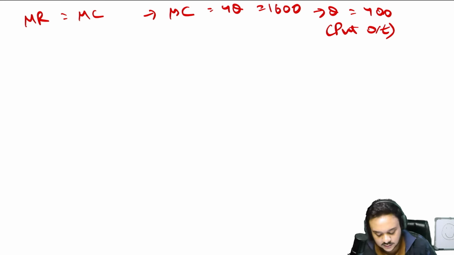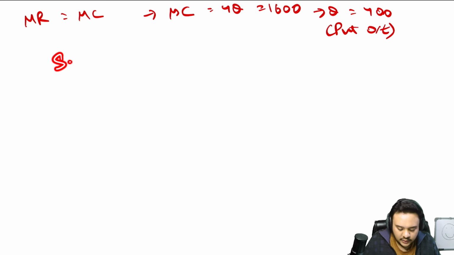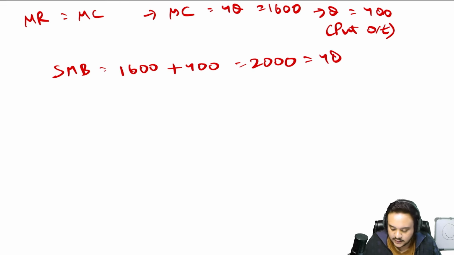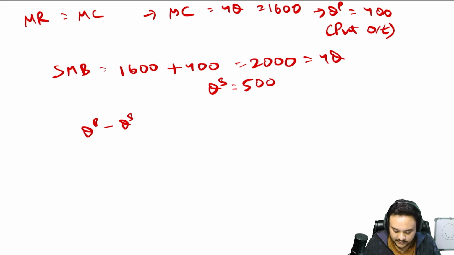Now to find out the social output, you already know what you do. You equate the social marginal benefit. So now you just calculated that the social marginal benefit is 1600, which is already given to you, plus 400. So 2000 is the social marginal benefit, equated to the marginal cost. The social marginal cost is the same in our case. So Q is equal to 500. This is QS. This was QP. So the difference is obviously nothing but QS minus QP, which is equal to 100. That is your answer.